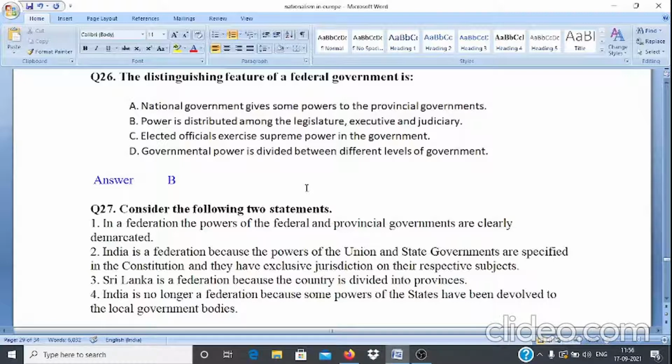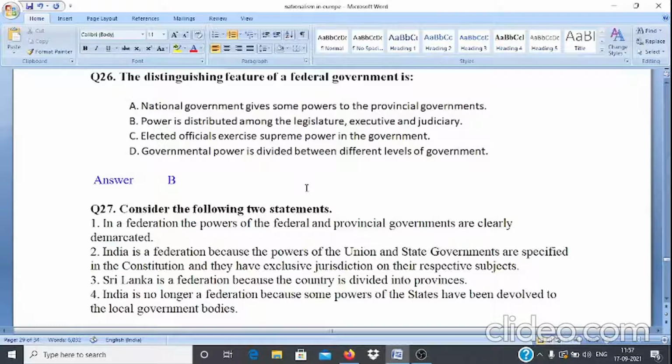Question number 27. Consider the following two statements. First, in a federation, the powers of the federal and provincial governments are clearly demarcated. 2. India is a federation because the powers of the union and state governments are specified in the constitution and they have exclusive jurisdiction on their respective subjects. 3.